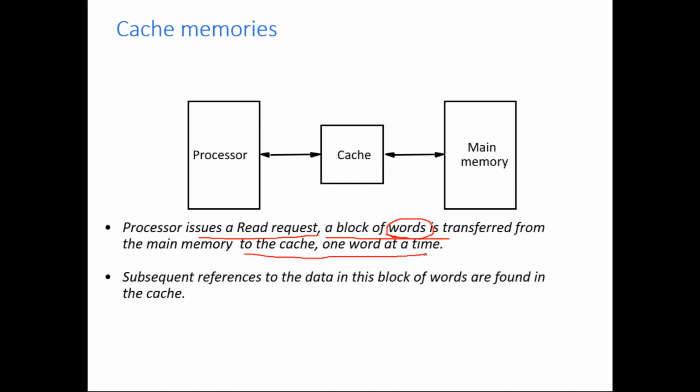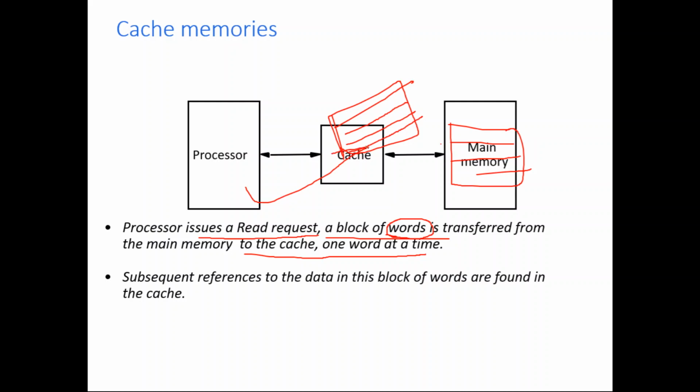Okay, right? So for example, say it has taken this entire block, and the block contains 4 or 5 words. Currently the processor wants to access, say, the first word, but later the processor may want to access the fourth word. At that time the fourth word can be fetched from cache itself, so it becomes very fast.